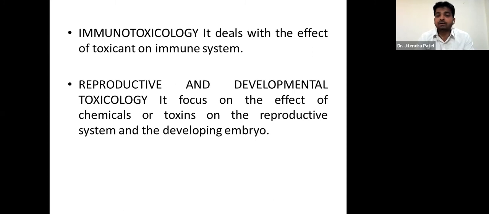Coming to reproductive and developmental toxicology, right? Reproductive means it focuses on the effect of a chemical or poisonous chemical or toxicant on the reproductive system of male and female, and on a developing embryo. It may be from an animal, a human being, or any other living organism. After reproduction they may have a fetus or an embryo developing inside their body. So during that development, whatever the cause, it may be physical, biological, or chemical, right.